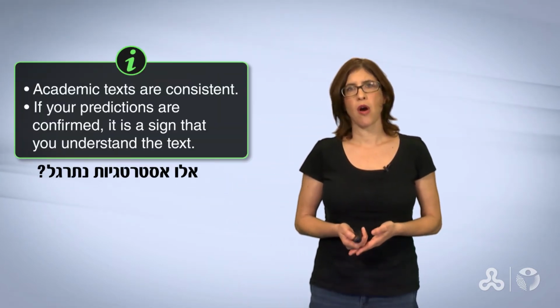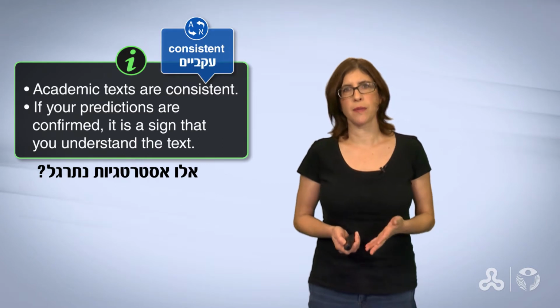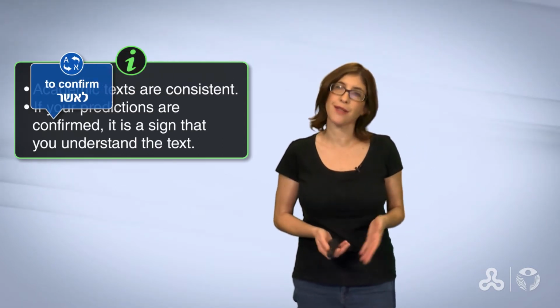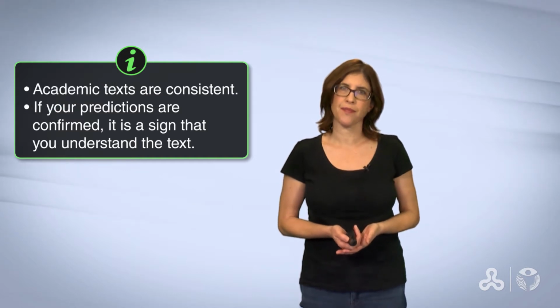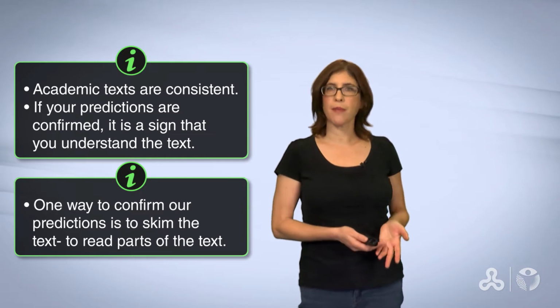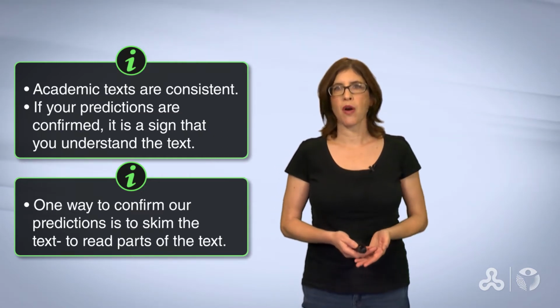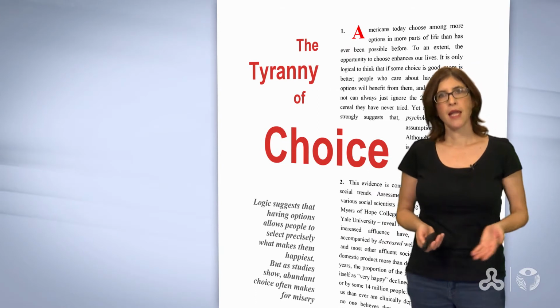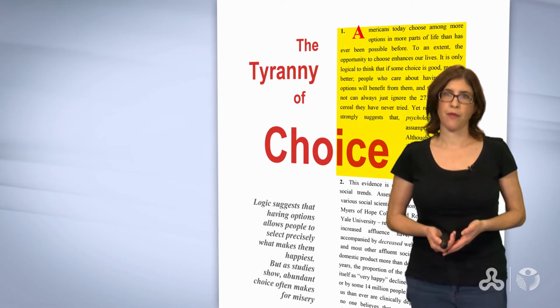Academic texts are consistent, עקביים. So if your predictions are confirmed, it's a sign that you understand the text. One way to confirm our predictions is to skim the text, to read parts of the text. In this lesson, we will skim by reading the first and last paragraph. So let's begin. Let's zoom in on the first paragraph.